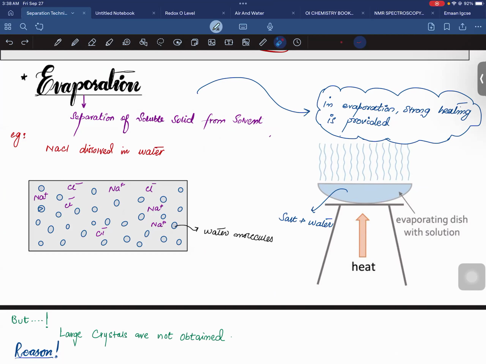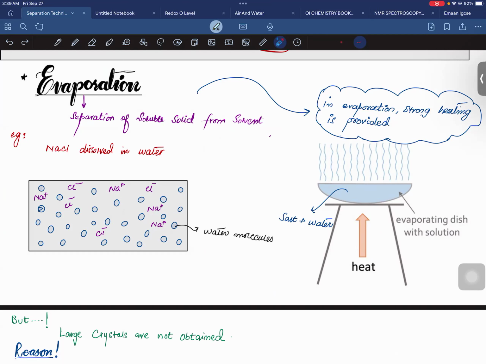So remember, after providing heat, the salt that you are going to separate from this solution would be in the form of powder. We would not be gaining crystals of the salt. Why? Because the crystals are broken down at higher temperature. Ultimately you have provided higher temperature, so the crystals would break down into the powdered form.